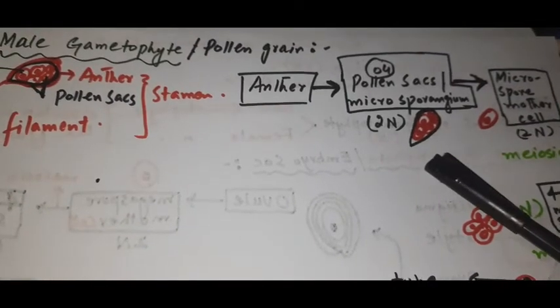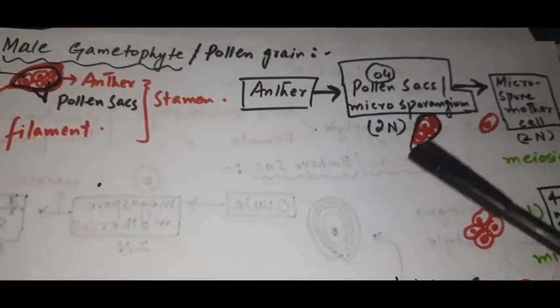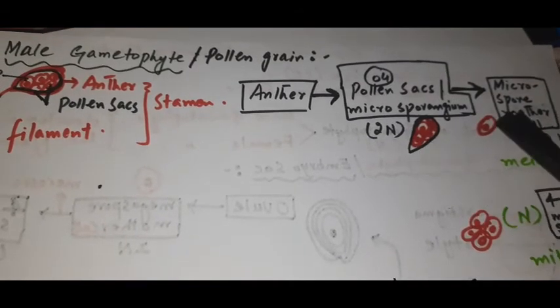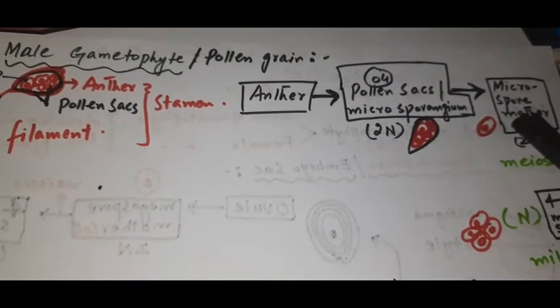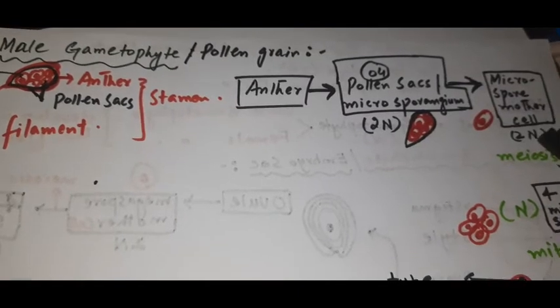Look at this, each pollen sac contains microspore mother cells, which are diploid in nature.